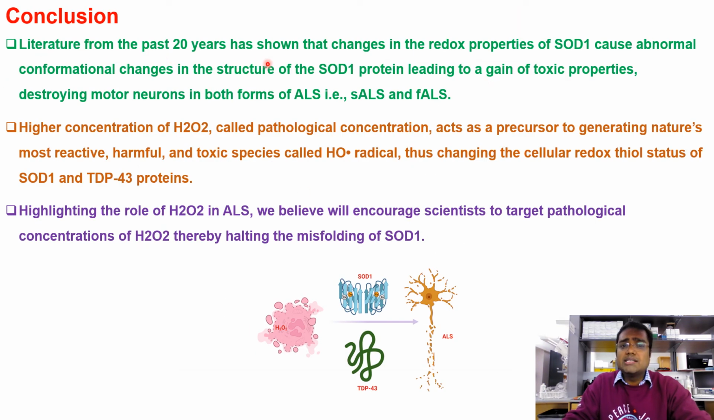Literature from the past 20 years has shown that changes in the redox property of SOD1 cause abnormal conformational changes in the structure of the SOD1 protein, leading to the gain of toxic properties, destroying motor neurons in both forms of ALS, that is, sporadic and familial ALS. A higher concentration of H2O2, called pathological concentration, acts as a determinant or precursor to generate nature's most reactive, harmful and toxic species, called the hydroxyl radical, thus changing the cellular redox thiol status of SOD1 and TDP43 proteins. So thereby we highlighted the role of hydrogen peroxide in ALS.